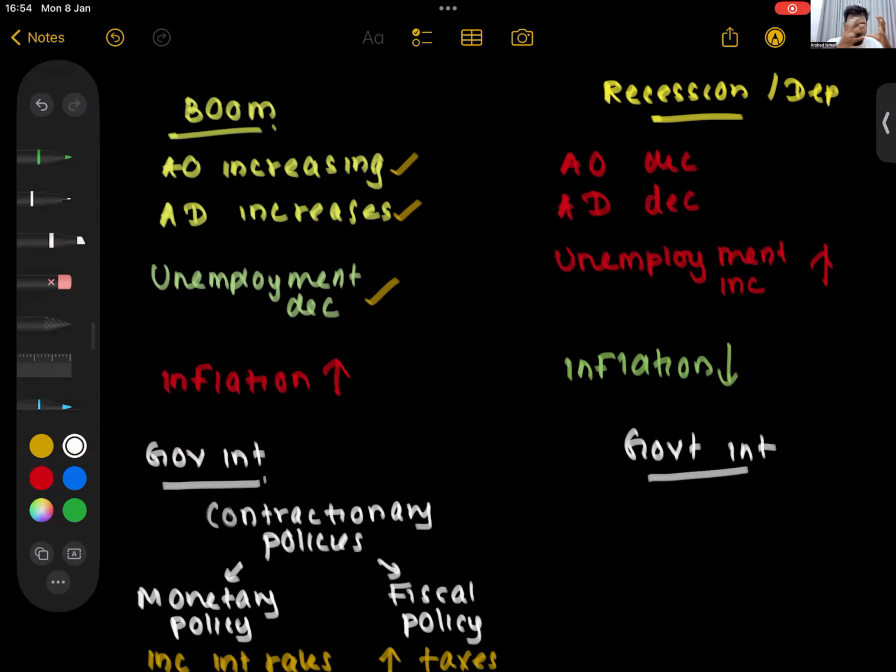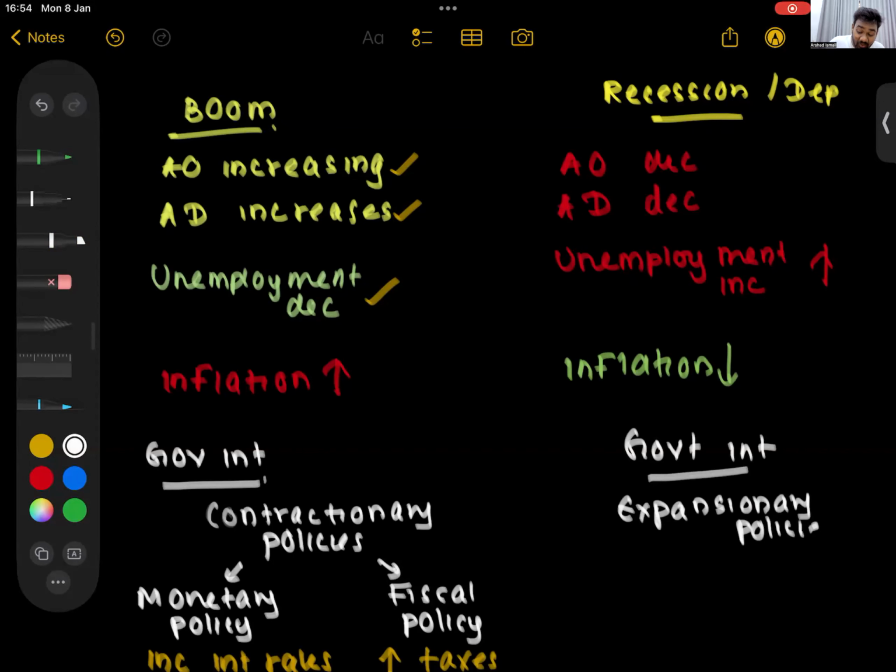Now the economy is performing badly. What will they do now? They will have expansionary or contractionary policies. Now they would have expansionary policies. They will now try to do what, Lamai? They will now try to expand.